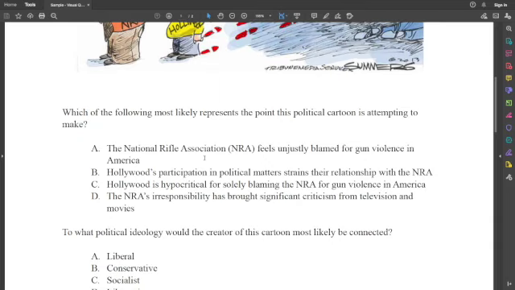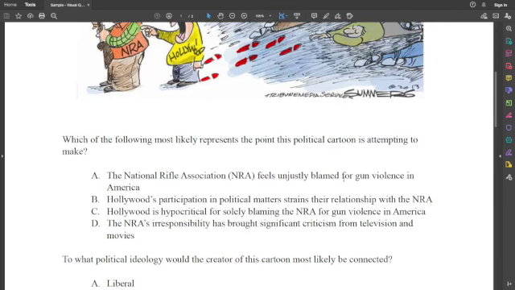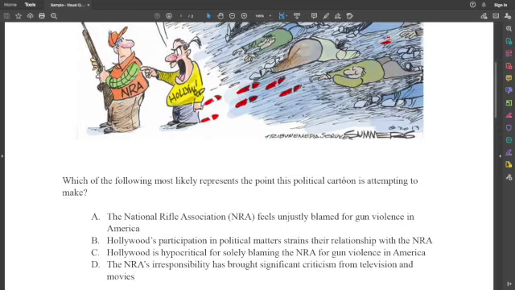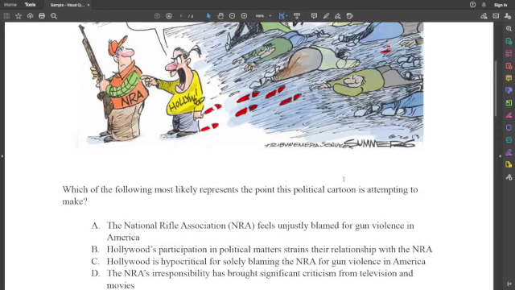The answer is definitely C. Hollywood's being hypocritical. Now, you bring up a good point. Several people have mentioned this today, Lena. They're like, well, why is it that A is not right? You have to realize that sometimes something can be a true statement, but not the correct answer.